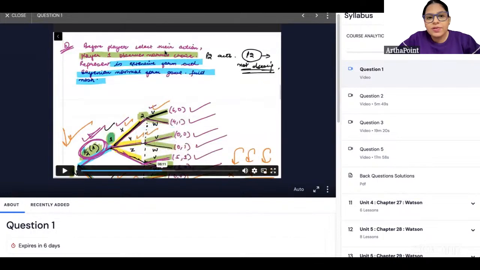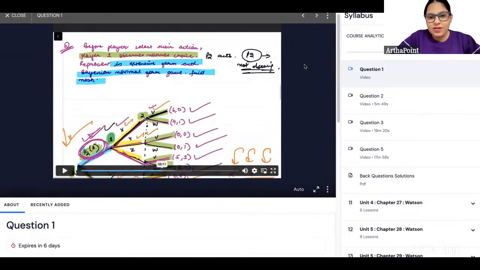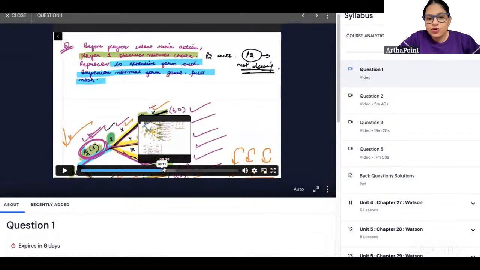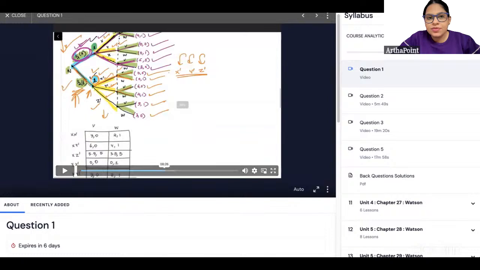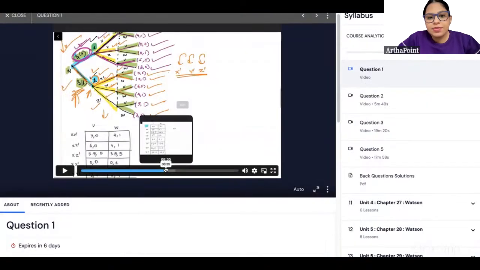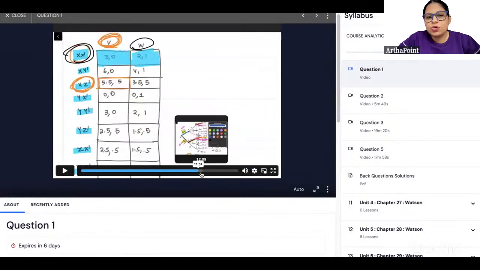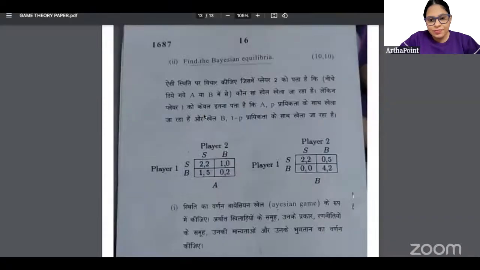देखो, before player selects action, player 1 observe nature choices, but player 2 doesn't observe. बस इन्होंने reverse कर दिया. They are saying player 1 does not observe, player 2 observe. बाकी everything is the same. You see, player 2 not observing and player 1 observing, and हमने यहाँ पे we had gone ahead and we had prepared this game. वही same question बेटा, that is absolutely the same question that has been asked in exam. And आप देखो, हमने यहाँ पे Bayesian equilibrium निकाला था by making this matrix. Absolutely same question has been asked in exam.